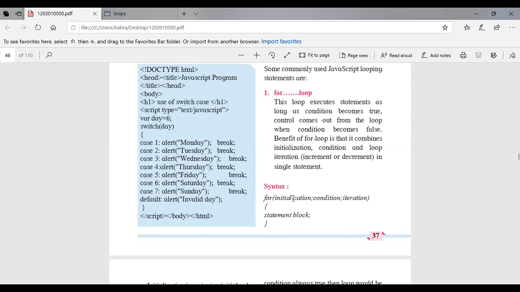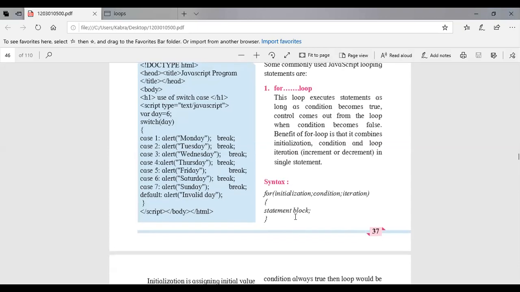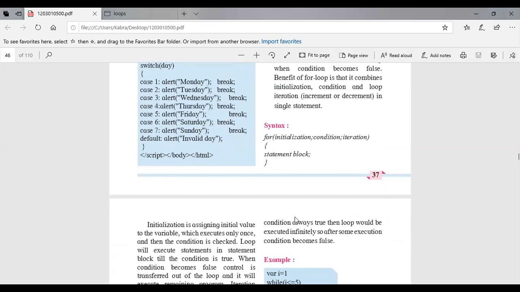Now, please remember the syntax. Syntax will be asked for 2 marks in the exam. So, the syntax of for loop is: for, initialization, then semicolon, condition, semicolon, iteration, and then open curly bracket. And in the curly bracket, you will write the statements which you want to print. Now, first I will show you a program so that it will become easy for you.